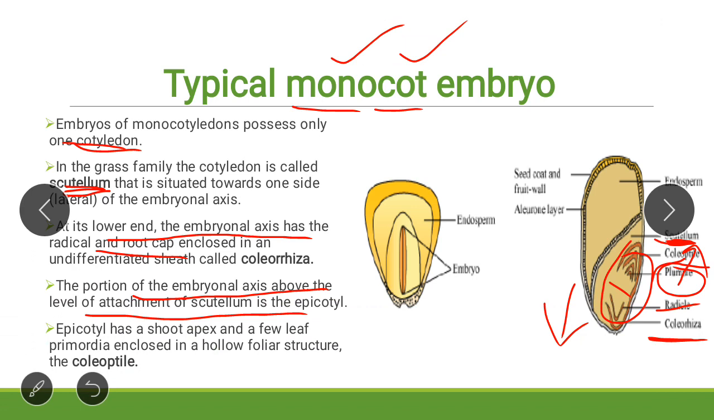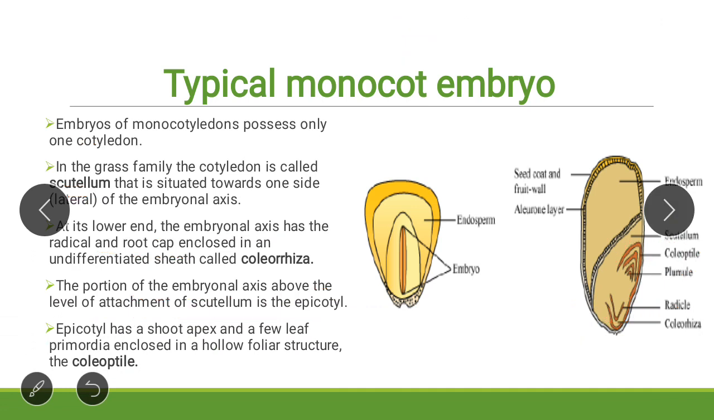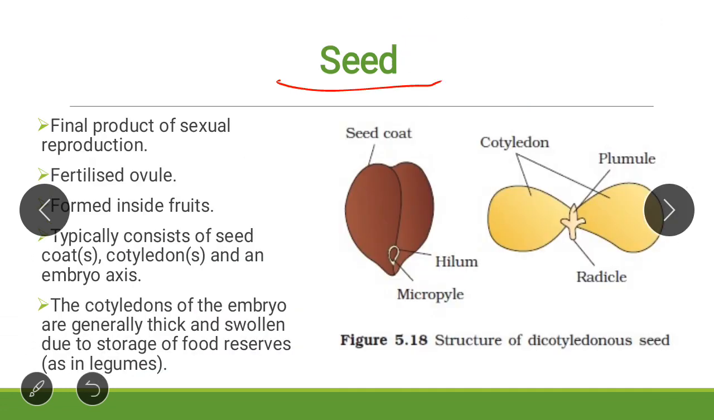Now the third event is development of seed. The ovule gets developed into the seed. Development of ovule into seed. Finally, what is the seed? Seed is the final product of sexual reproduction. It is a fertilized ovule. So keep in mind, without fertilization, seed will not be formed.